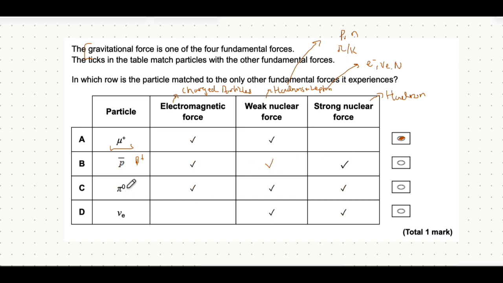Moving on to this next particle, this is a pi naught meson, meaning it's uncharged. Because it's uncharged, it won't have the electromagnetic force acting on it, so this is incorrect. Moving on to the neutrino now, again this is uncharged, so it won't have electromagnetic force, that's correct. It will have the weak nuclear force acting on it because it is an example of a lepton, but it won't have the strong nuclear force acting on it because it's not a hadron, so this is incorrect as well. Hopefully that makes sense to you guys.